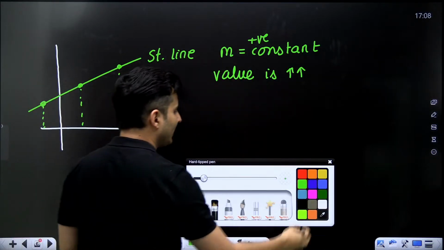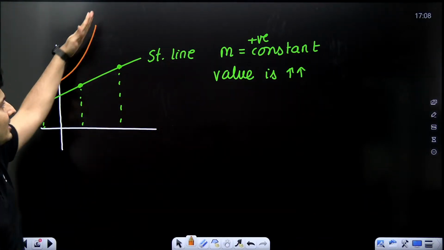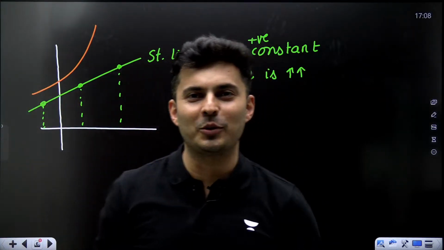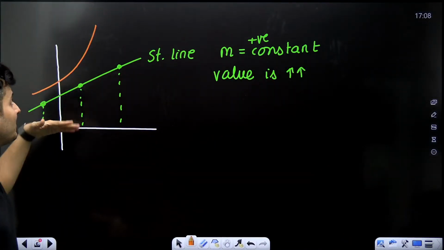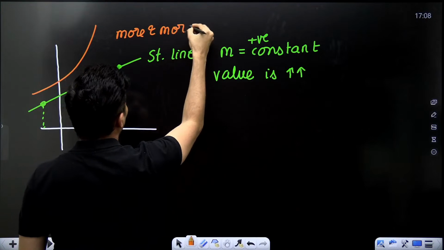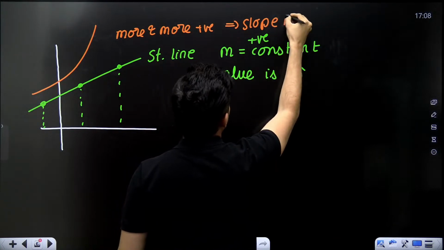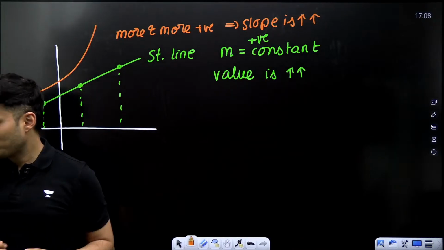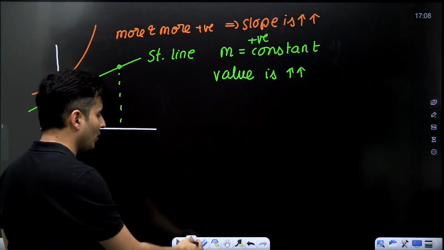But let's say, my dear students, if I have a graph which is like this, what do you suggest? Is this graph having a constant slope? I doubt it. Here it is less steep, here it is more steep, here it is even more steep. It is becoming more and more positive. That means the slope is increasing. Is that clear? Very good. Here the slope is not constant. Here the slope is increasing. It is becoming more and more positive.